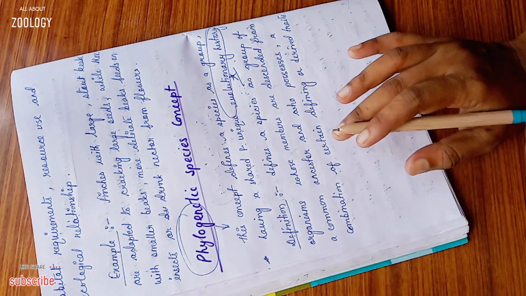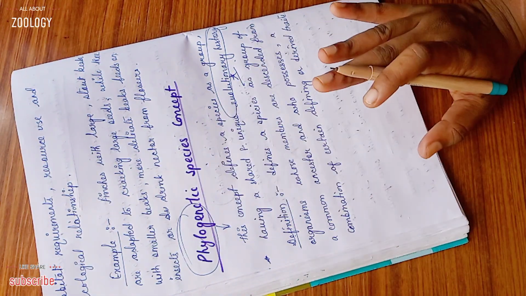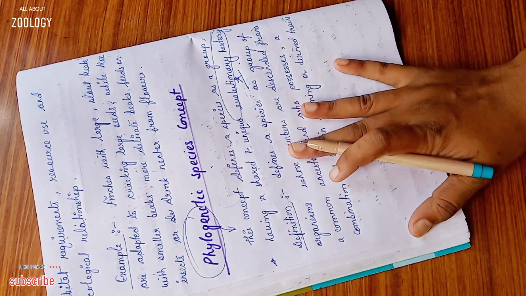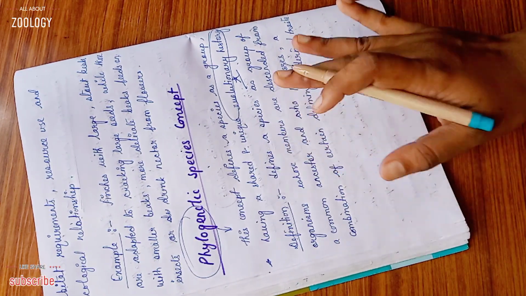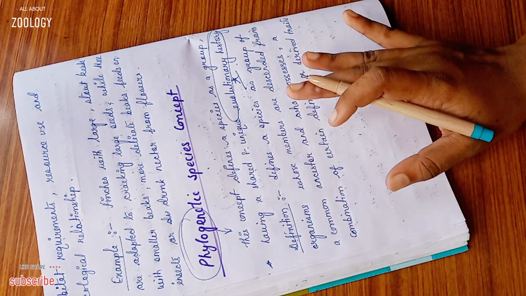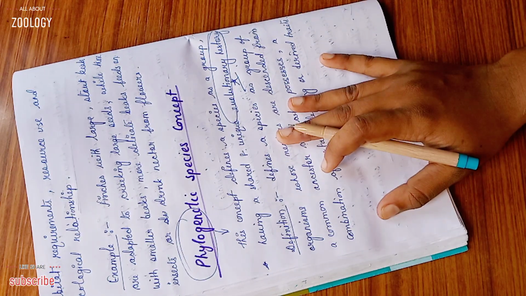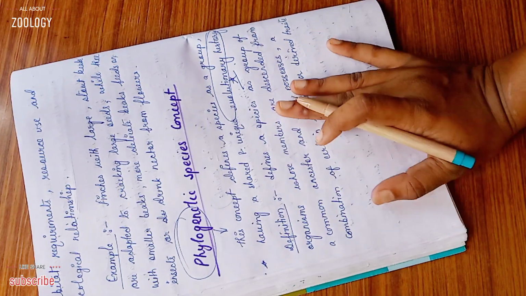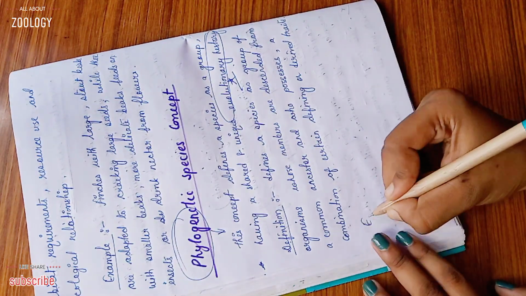Again, an important thing about the phylogenetic species concept is that it suggests species should be considered monophyletic or an exclusive group. So what is an exclusive group? An exclusive group is one whose members are all more closely related to one another than to any individuals outside the group. It is important. You can note it.